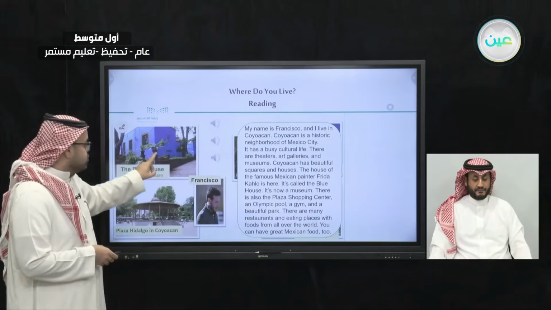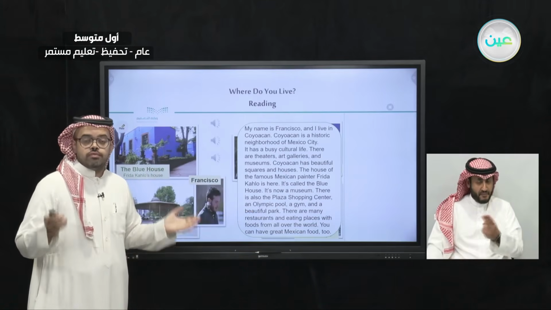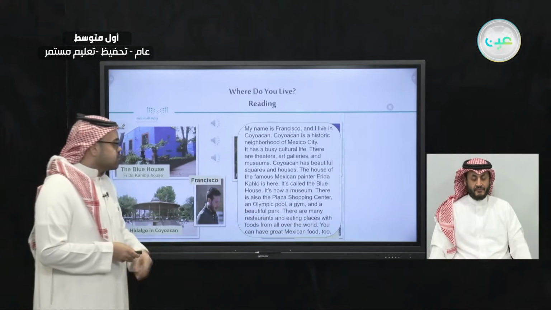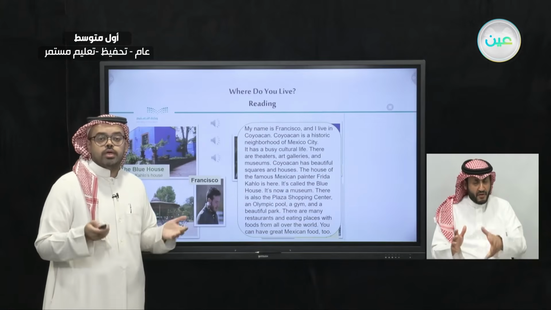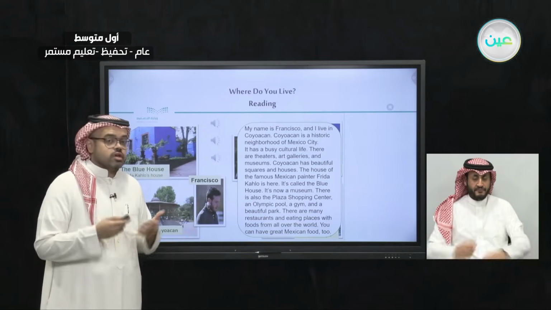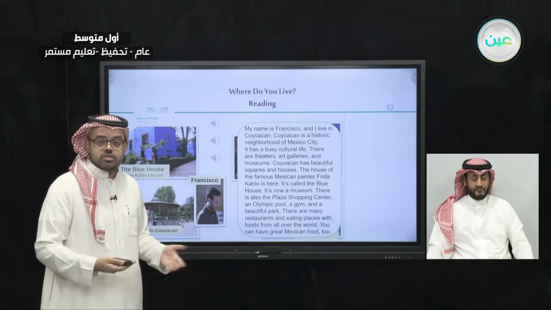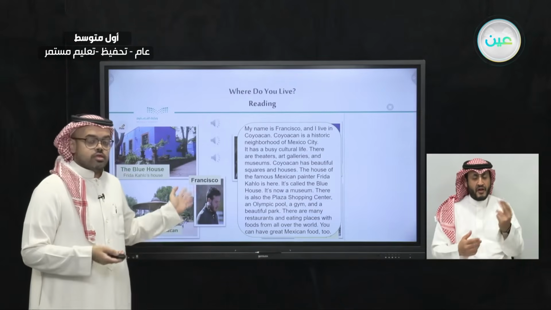So this house actually belonged to a very famous painter called Frida Kahlo. And it says here, this house today changed into a museum. So it's not a regular house anymore. It is a museum. People visit it and see the beautiful scenery in this house.